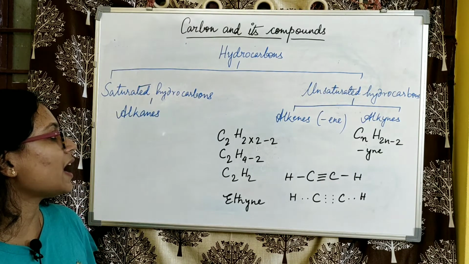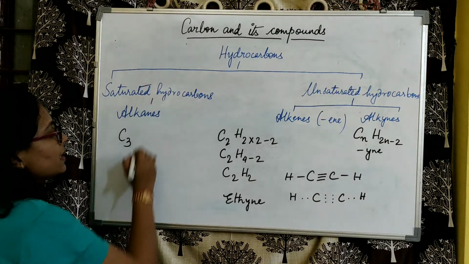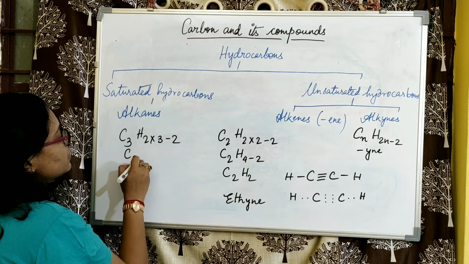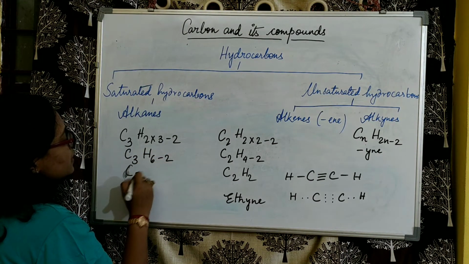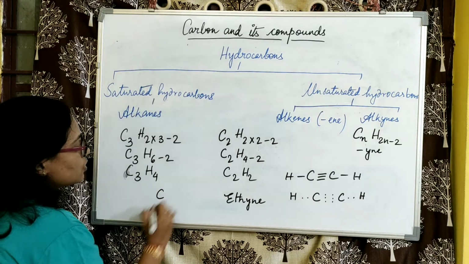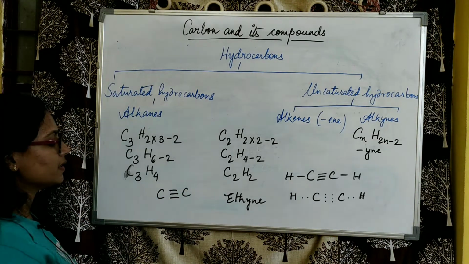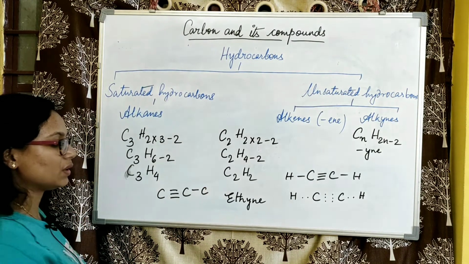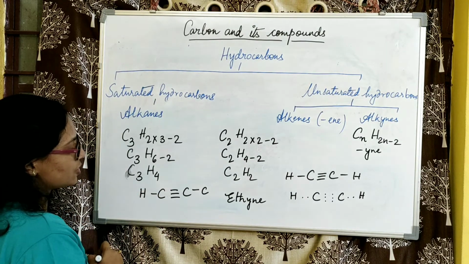Now suppose we have 3 carbon atoms. So it is C3H2 into 3 minus 2, that is C3H6 minus 2, that is C3H4. So we have the carbon atoms linked by a triple bond, and this carbon atom will be linked with hydrogen.